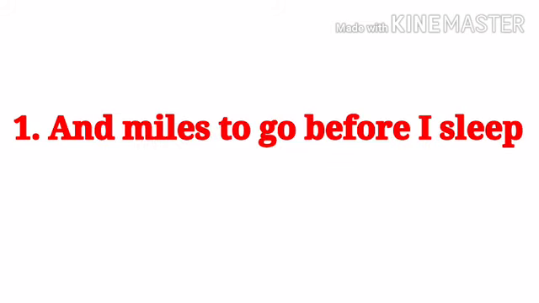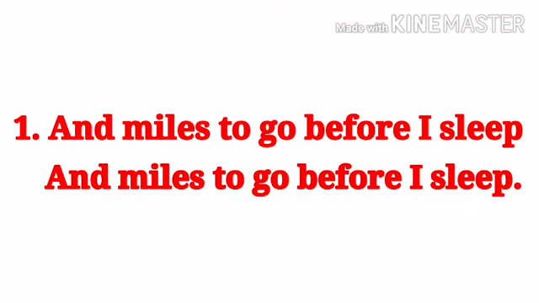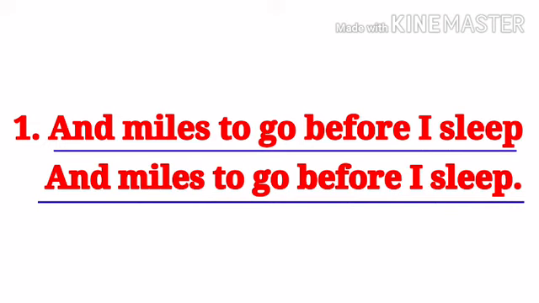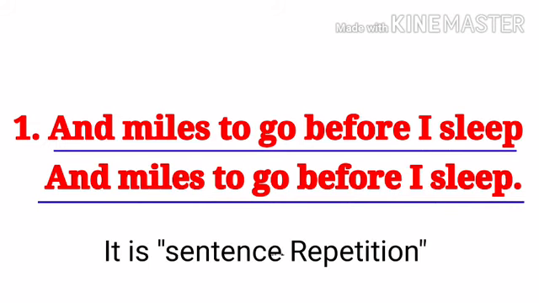First one is, and miles to go before I sleep, and miles to go before I sleep. The sentence and miles to go before I sleep is repeated 2 times for a poetic effect. You can see these 2 lines in the poem Stopping by Woods on a Snowy Evening written by Robert Frost.